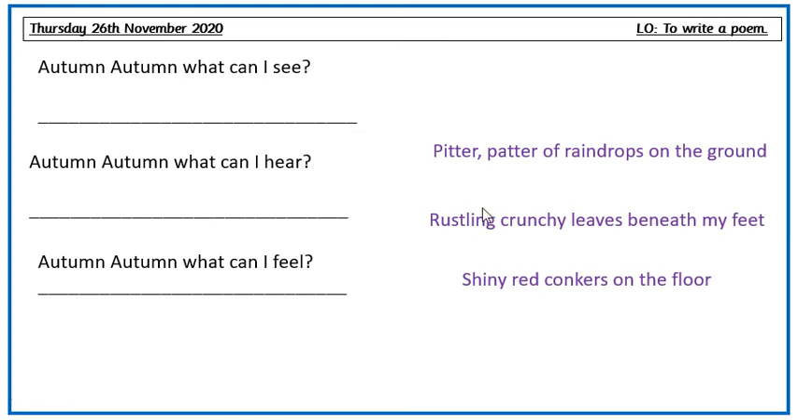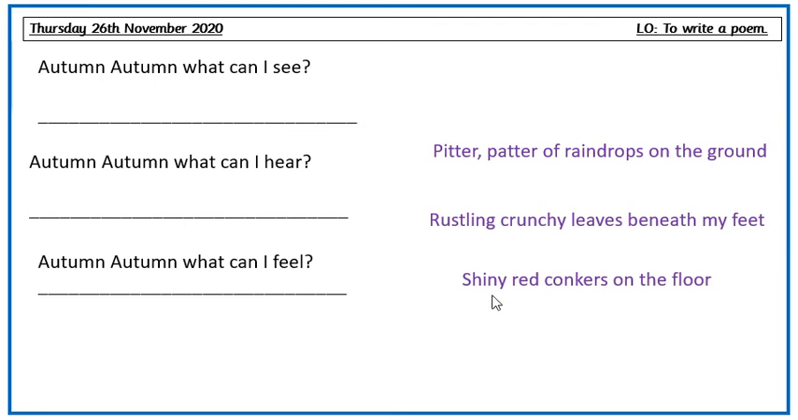Now, I want to use these sentences in my poem, but I don't quite know where they go. They're a bit mixed up. So let's look for clues. Autumn, autumn, what can I see? I need a sentence that tells me something about what I can see. So let's read. Pitter-patter of raindrops on the ground. No, this is to do with what I can hear, because I can hear the pitter-patter of raindrops. Rustling, crunchy leaves beneath my feet. Maybe you could hear the rustling and the crunching, but they're beneath my feet, so I think I can actually feel them under my feet.